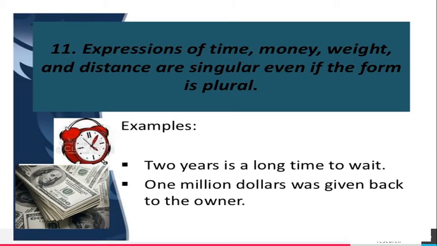Expressions of time, money, weight, and distance are singular even if the form is plural, because 2 years is a long time to wait. 2 years, expression of time, so it takes singular verb. $1 million, expression of money, so here we have to use singular verb was.